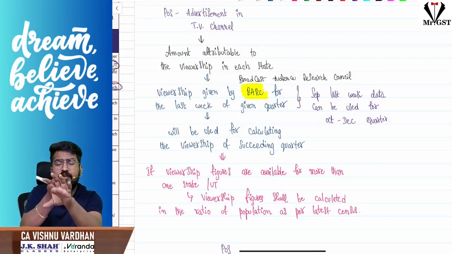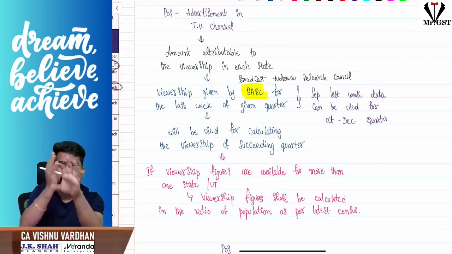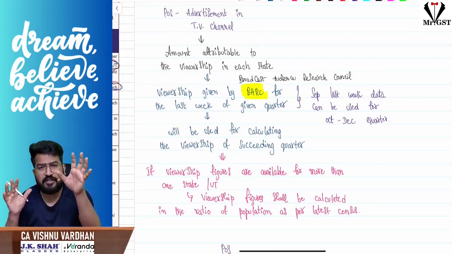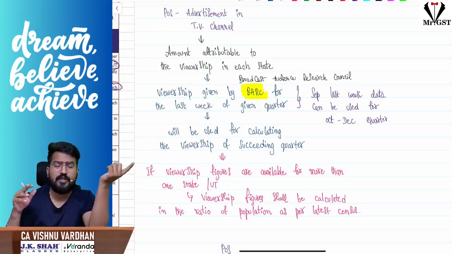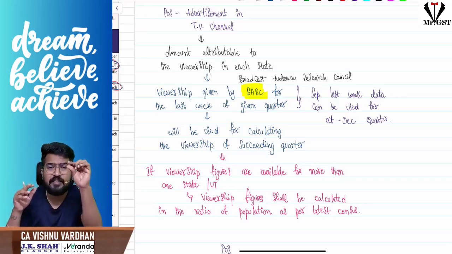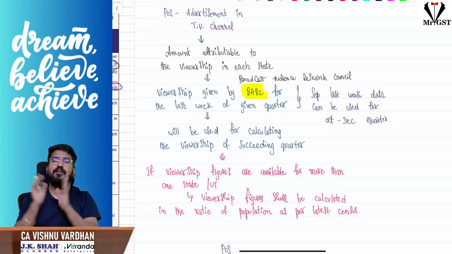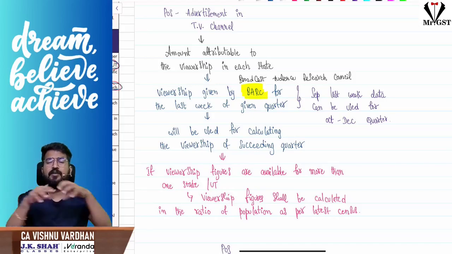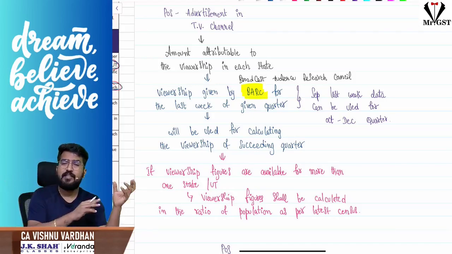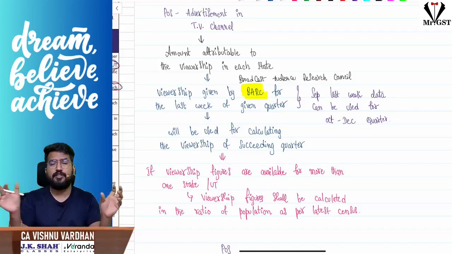You should see the preceding quarter. For example, something is happening in January to March. Sir, between January to March, some transaction has happened. You are calculating place of supply for that, and you should see the preceding quarter, that is October to December. In the last quarter, whatever information has been published, that you should take and you should use. Okay, I repeat, viewership data published by BARC in the preceding quarter, last week, in that ratio for all the